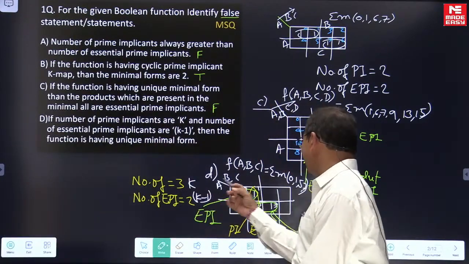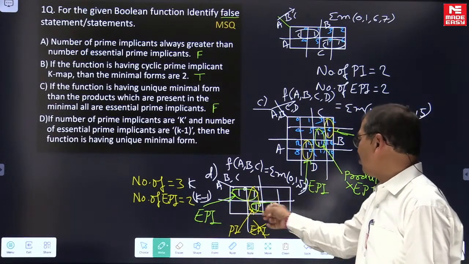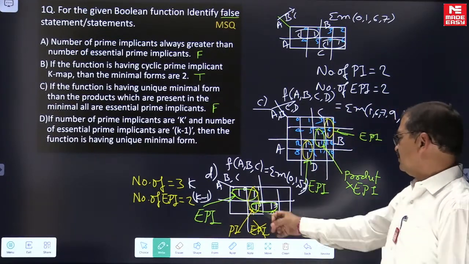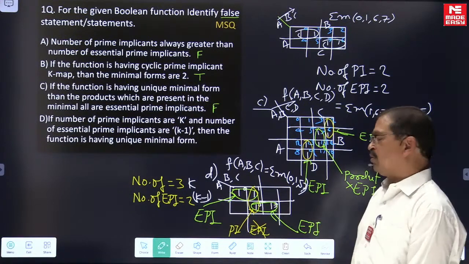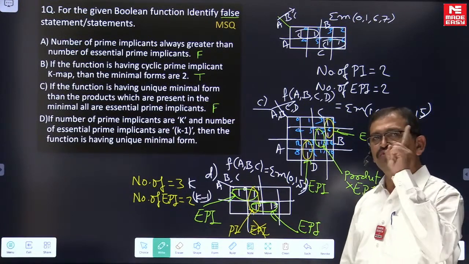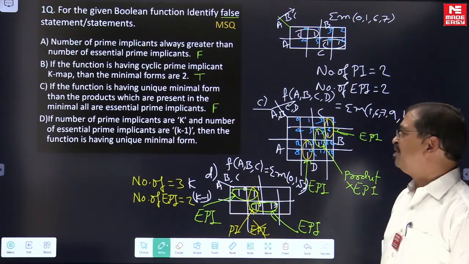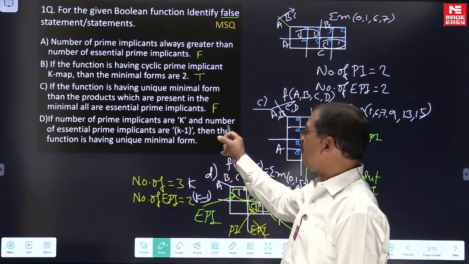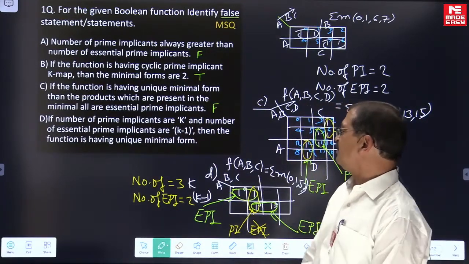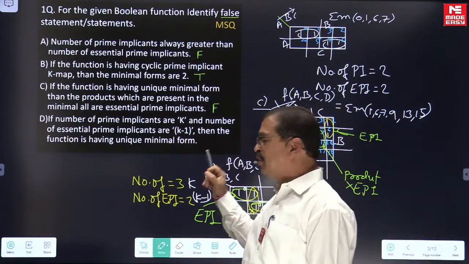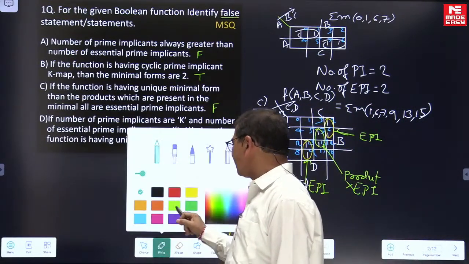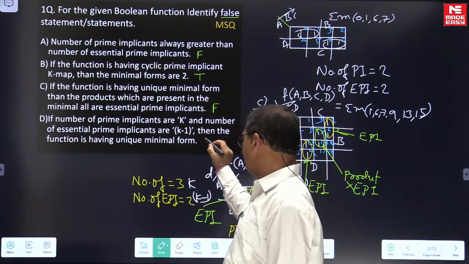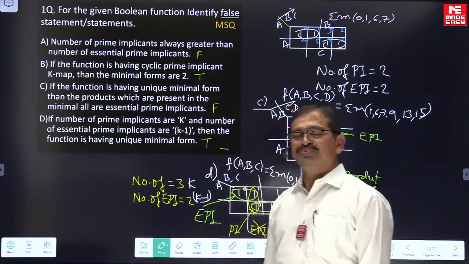Of course, in this case we take the two essential prime implicant products, so there is only one minimal expression. So if the number of prime implicants is k and the number of essential prime implicants is k minus 1, then the function has a unique minimal form. This statement is true.